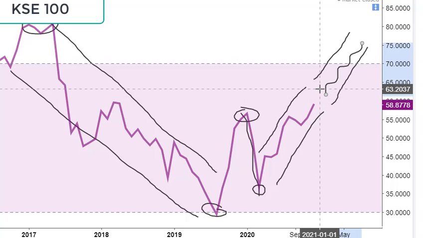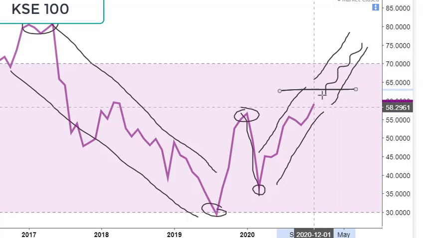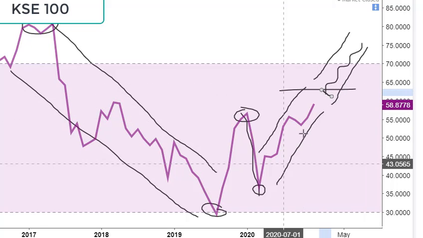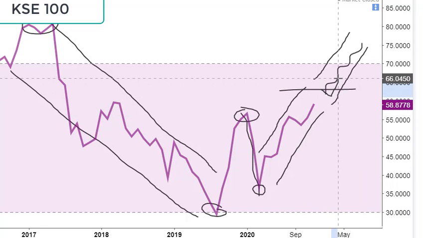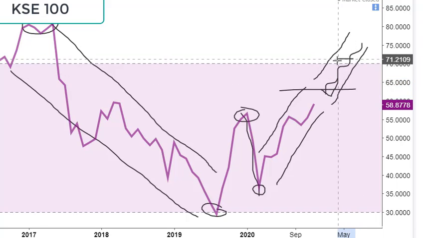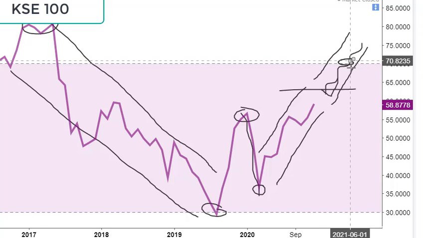The next correction comes from this level, and after hitting 63 it may take a bit of retracement, but it would remain in this area, and from here it would again move upside, and once it hits the 70 margin it would again get a bit of pressure and may come down.